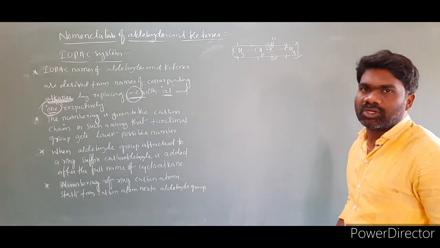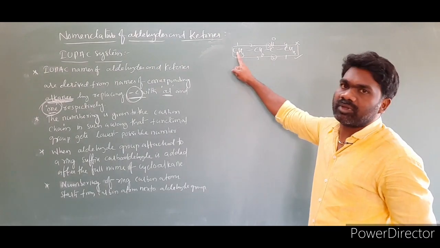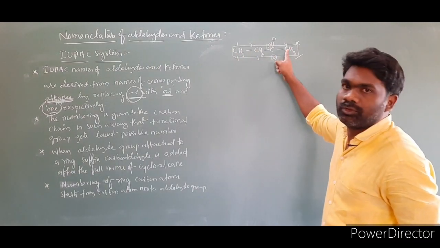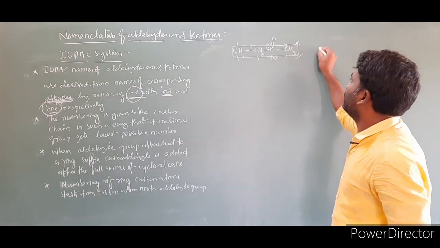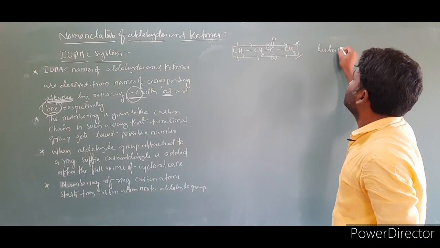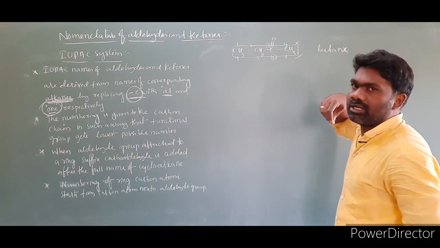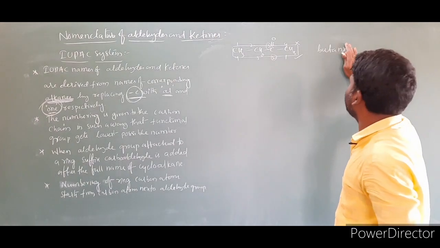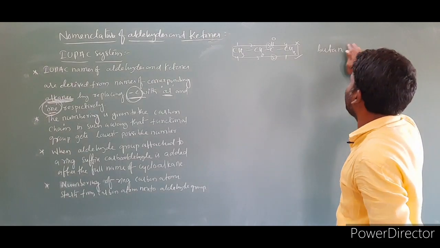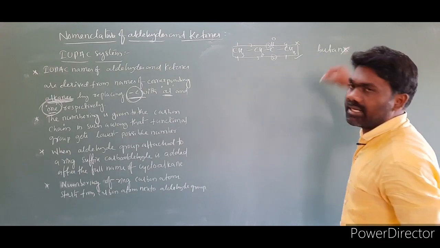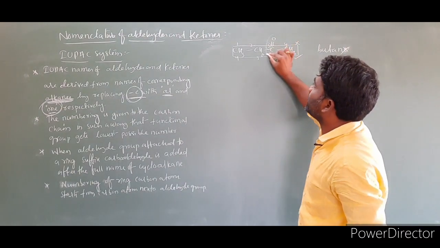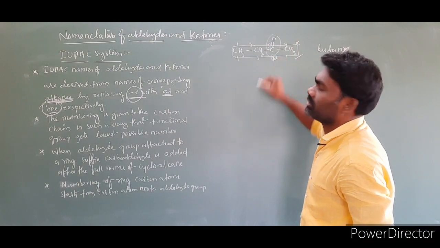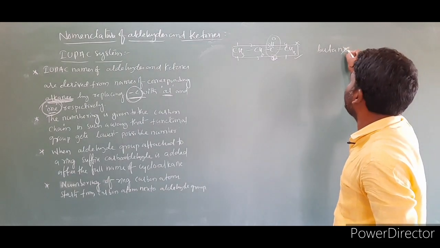What is the name of this compound? First check how many carbons are there. 1, 2, 3, 4. 4 in the sense what we have to write? Butane. So in butane, the E we have to remove and we have to add one. So butane, one we have to write. I am removing this E. Then where is the functional group present? At the second position.